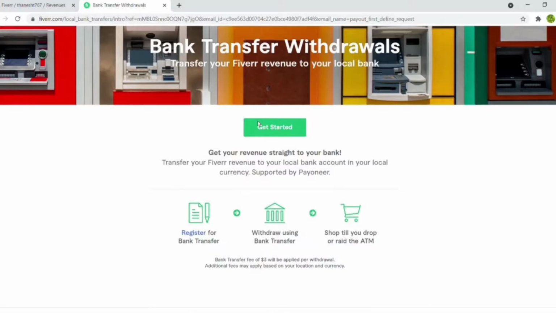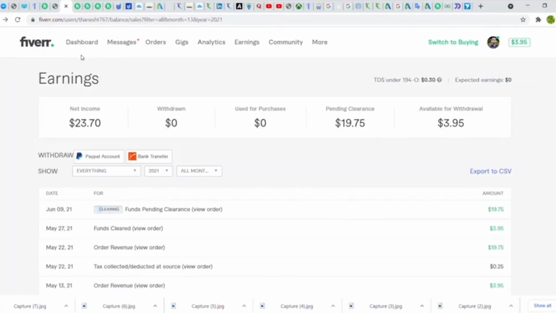In Fiverr, there are so many freelancing jobs according to your talent. I'm just going to show my withdrawals, whatever I earned through AutoCAD in Fiverr. Now we are going to see the options for withdrawals. There are only two types of withdrawal available in Fiverr: one is PayPal transfer and the other is bank transfer.